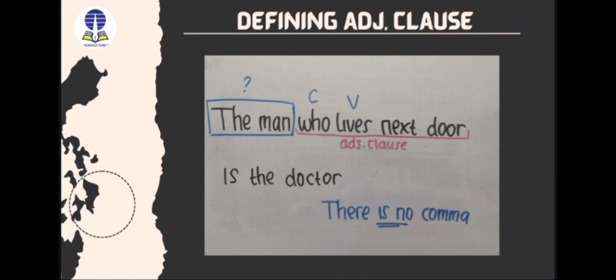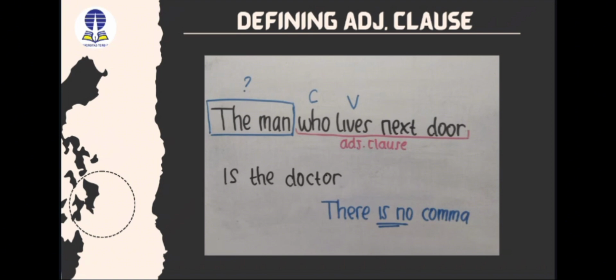The next is an example of a defining adjective clause. The man who lives next door is a doctor. If we see the words like "the man," we have a problem. The problem is: which man? We did not say. So, grammatically, "the man" is not a complete sentence.